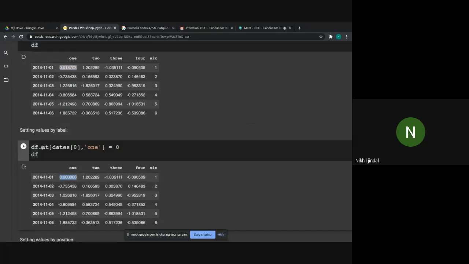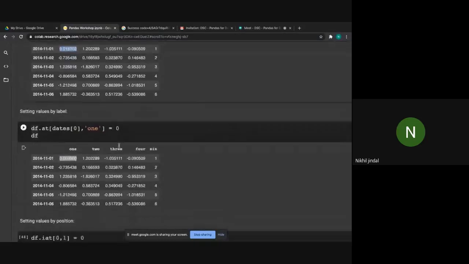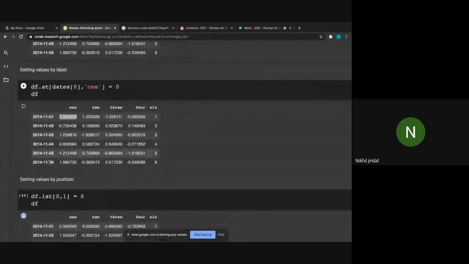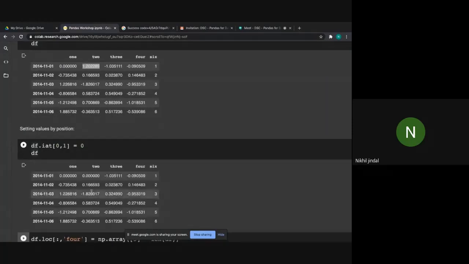We are not using any different function here, we are just changing the values using our normal viewing or selection functions. We are selecting this particular value and setting its value to 0. Similarly, you can use the iat function for this. 0 comma 1 means 0 comma 1. Now this function will set this value to 0. Okay, iat and at. As you can see, now this value has also been set to 0.